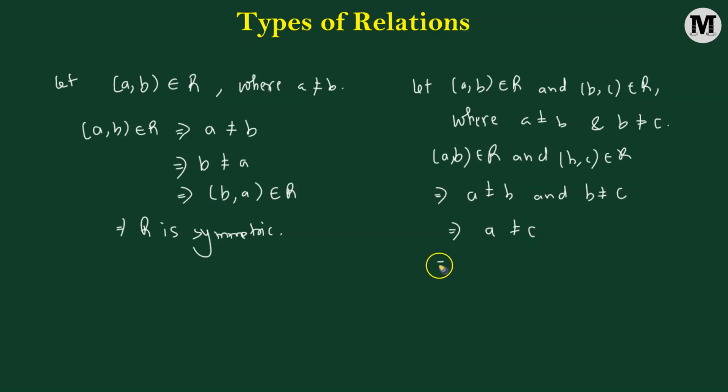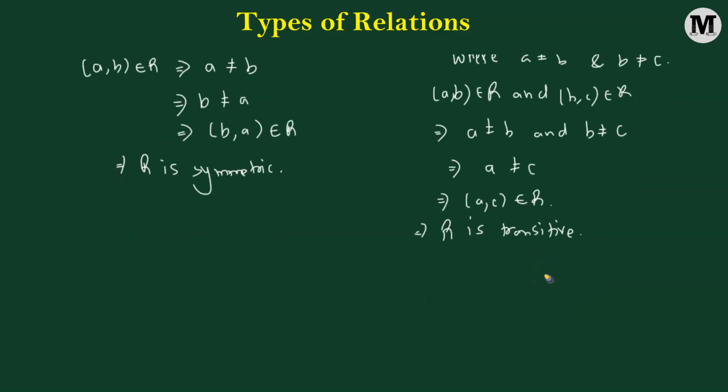So here, if A is not equal to C, it is simply fulfilling the criterion that A, comma C is an element of the relation R, because R demands that the elements within the ordered pair are not equal to each other. That means in our case, if we say A, comma C belongs to R, it simply means that A cannot be equal to C. So in this case, we are also getting that R is transitive in nature. However, there's a problem here. R is symmetric and transitive, but R cannot be reflexive here.